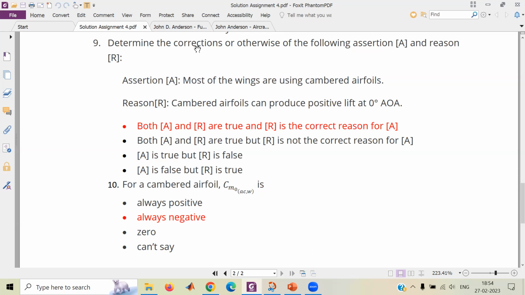Sir, at zero incidence, the aircraft is flying in cruise or normally. Yeah, it flies close to zero, not exactly zero. Yes, sir, 2 or 3 degrees. So why is it important to fly at 0 degree angle of attack or close to it? Because, sir, less flow separation will happen and less drag will be produced.